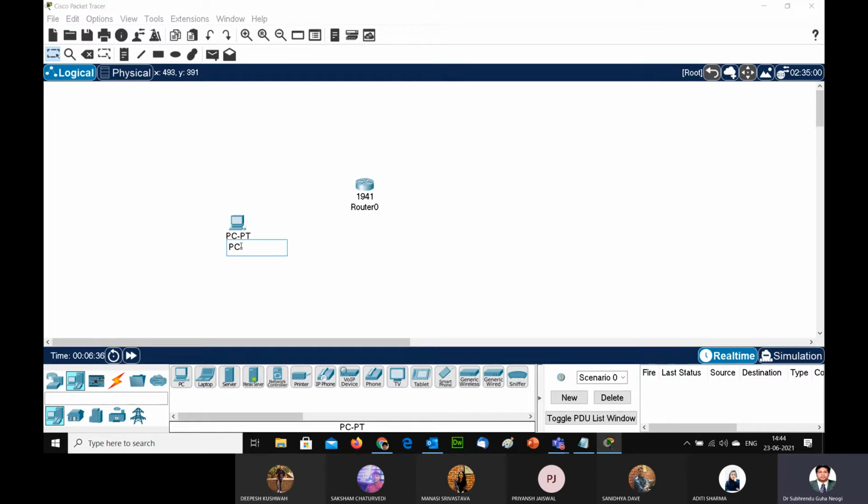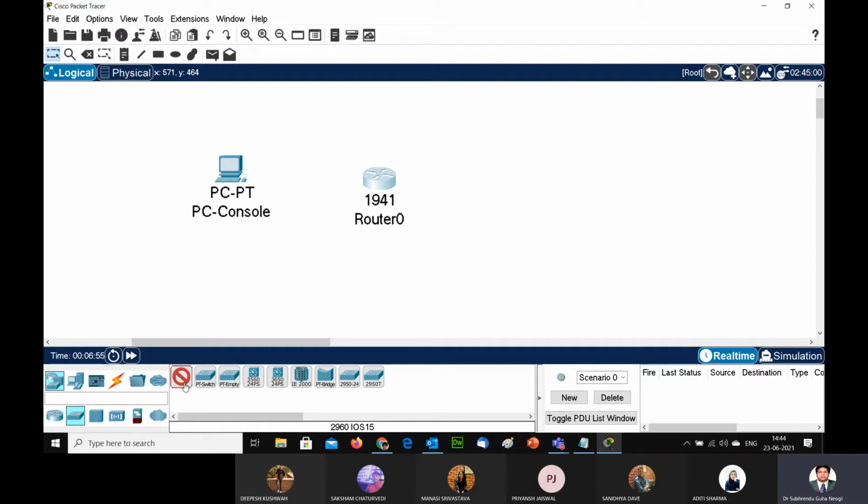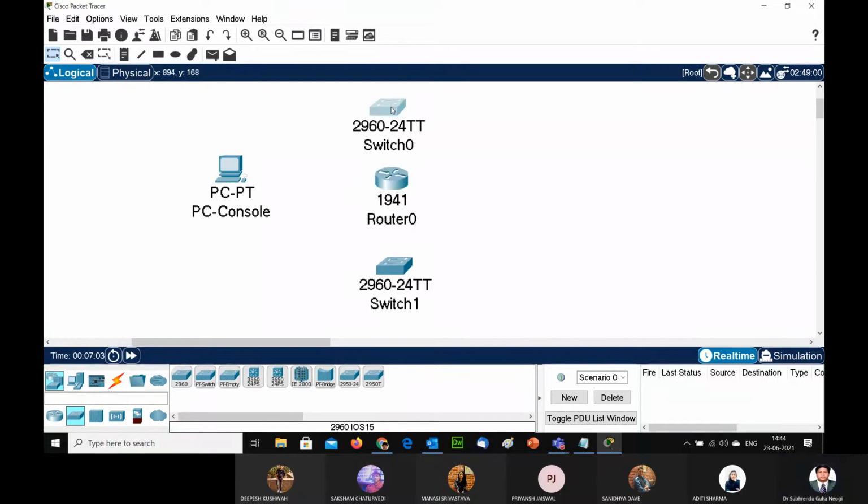ऐसे एक कंसोल पीसी लेने से ना थोड़ा फायदा होता है। देखिए, ये हो गया मेरा कंसोल पीसी। तो जैसे मैंने आपको बेसिक कॉन्फ़िगरेशन बताया था, it is mandatory to create some basic configuration. अच्छा, आपने क्या किया, आपने इसको दो स्विच से कनेक्ट किया है ना। So what you have done, you have just taken two switches. You can rename them. I can make them as a LAN switch. So this is, for example, LAN 1, and this is, for example, LAN 2.